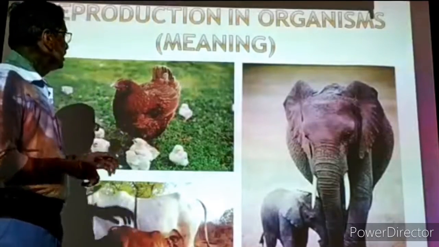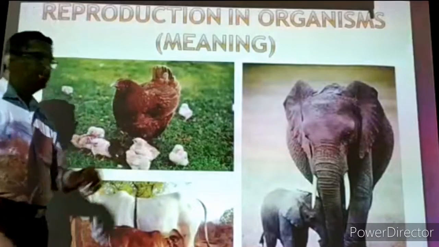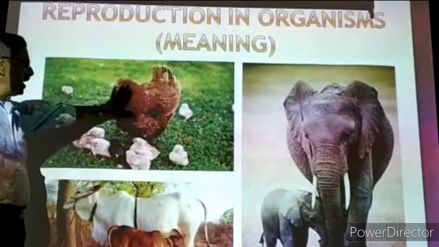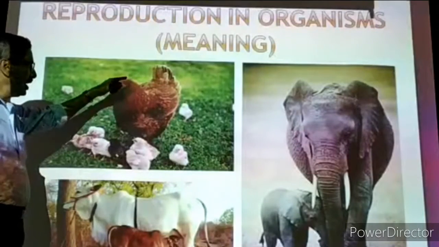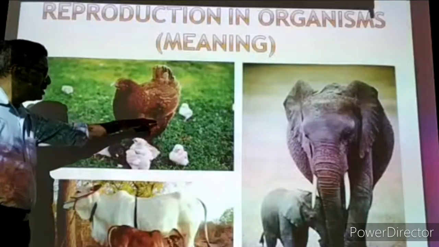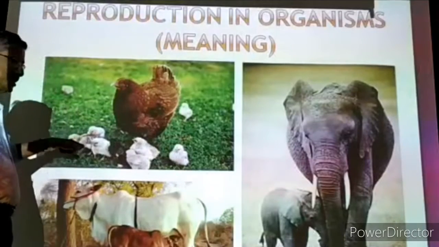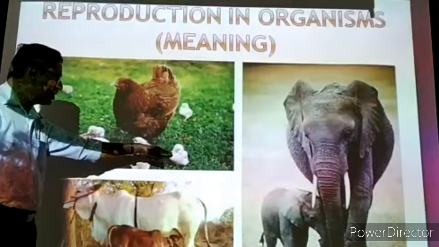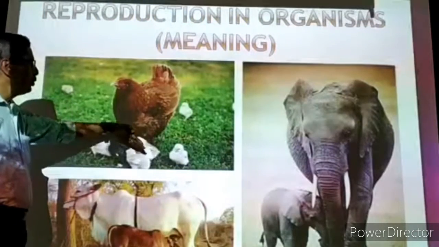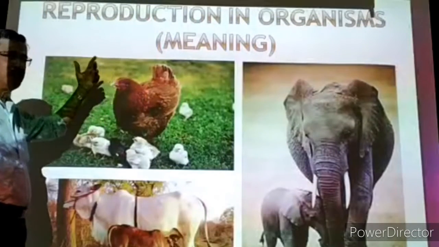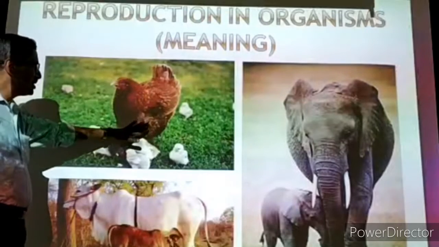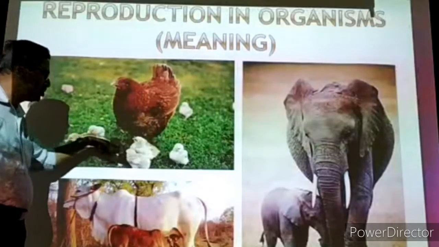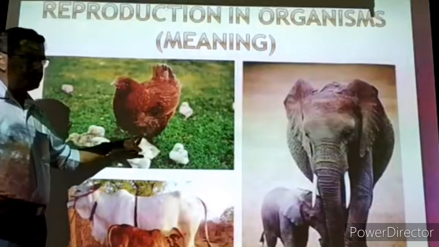Now we'll take the meaning of reproduction with some examples. This is the hen, a bird. It is laying the eggs. The eggs are hatched into the young ones. All the young ones are chicks, and later on they grow into the hen or the cock. Now this is the multiplication of the individuals of the same species.